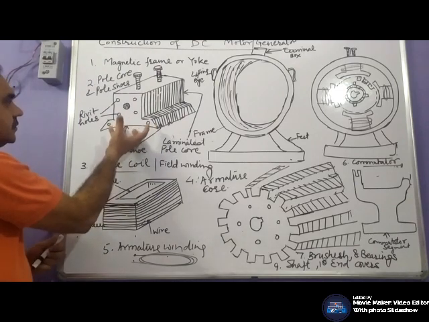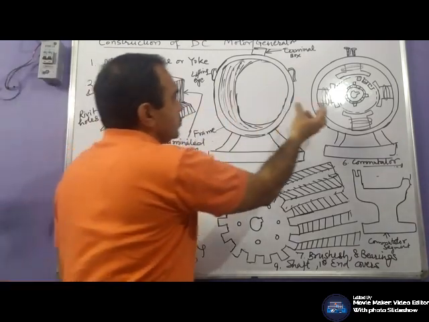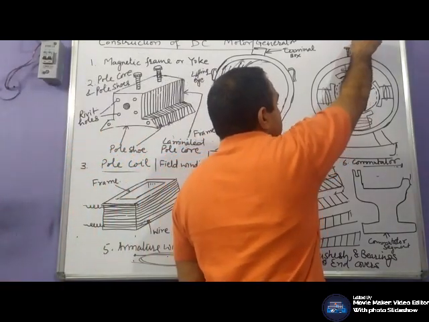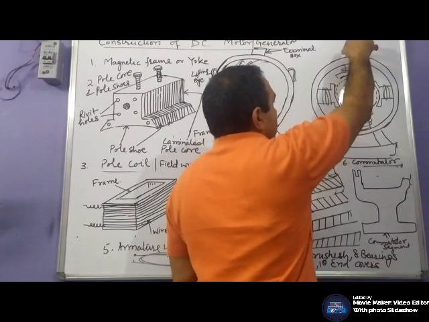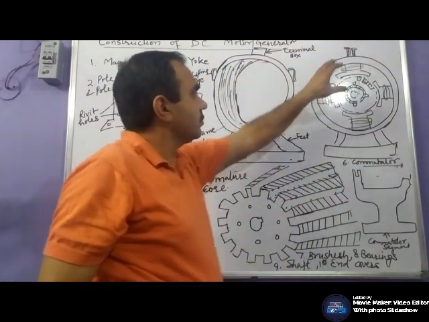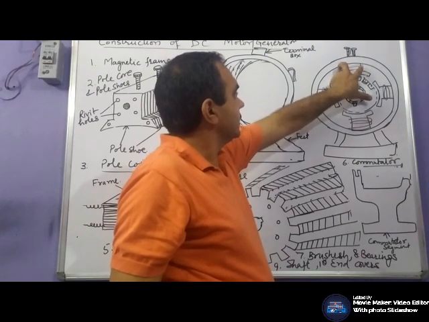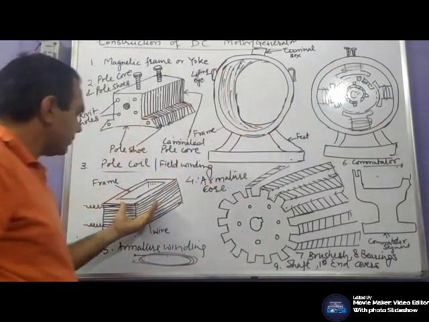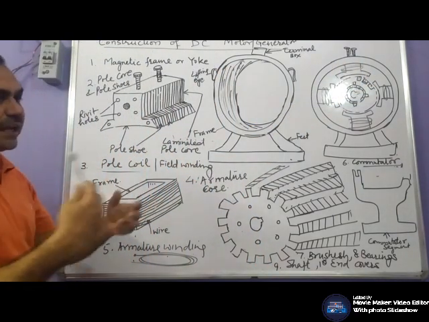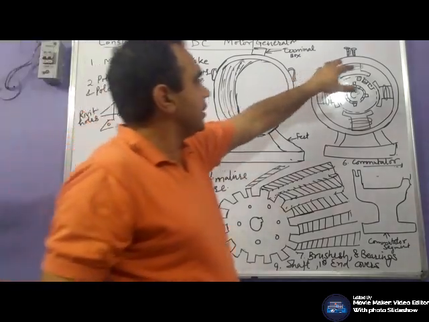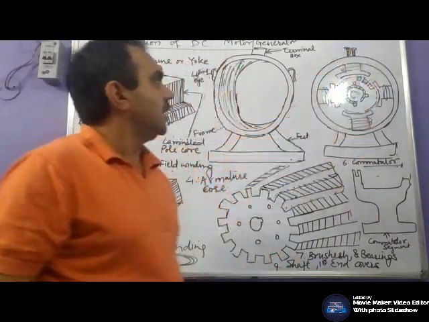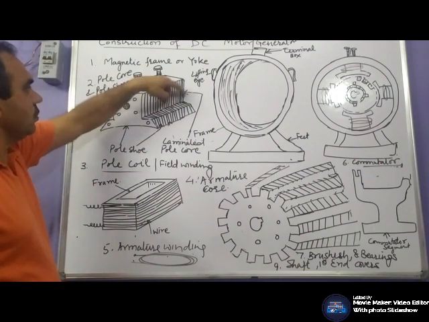Now this pole core and pole shoe are connected through these screws in the yoke of the machine, and this is the field core that may be wound on a former and placed on this pole core.